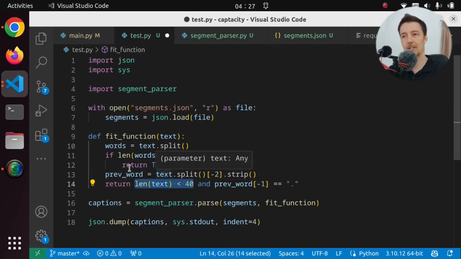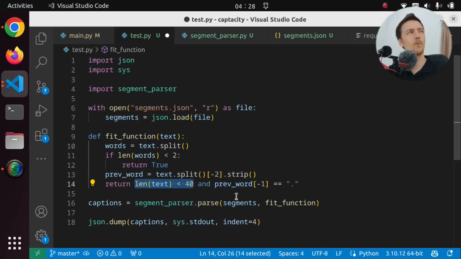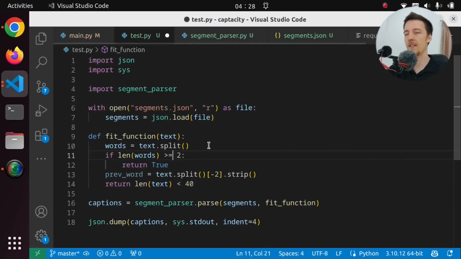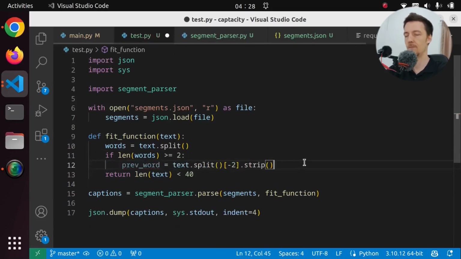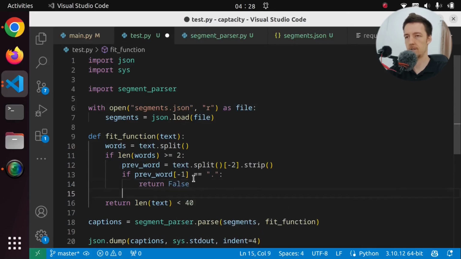But it is kind of true that currently, if we have just one word and it is longer than 40 characters, we will just not add it ever. Or what will happen? Not quite sure. Well, I guess we can just move this here. We can leave that there. And if it is greater than or equal to 2, then we take the previous word. And if the previous word ends with a dot, then we return false. So then it should work just fine.